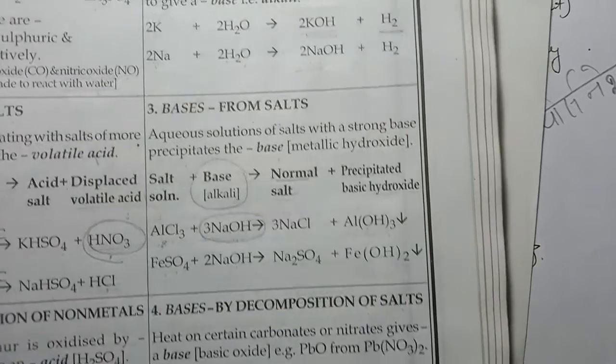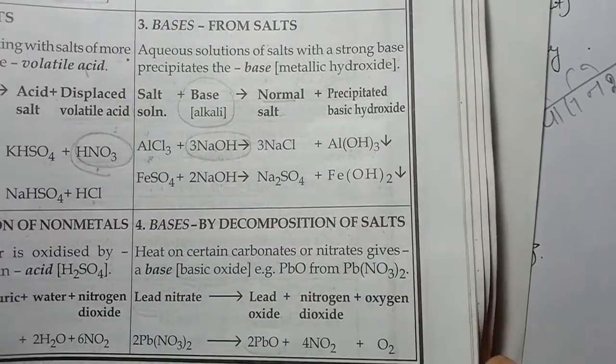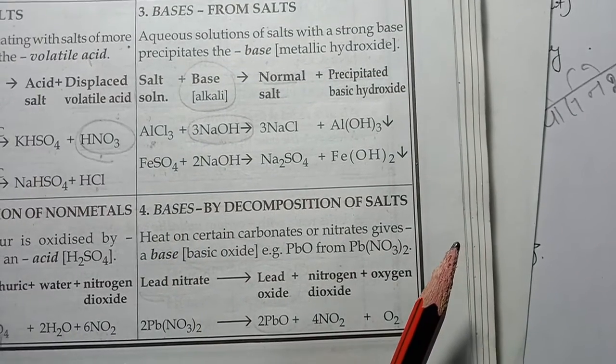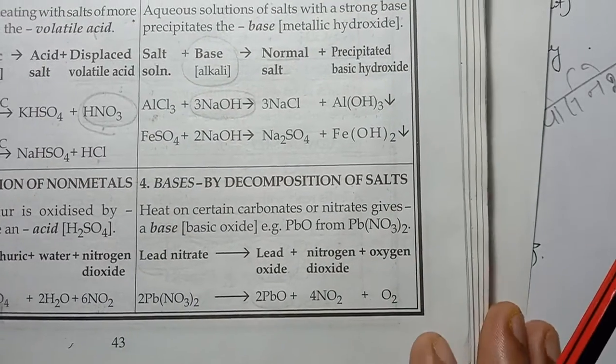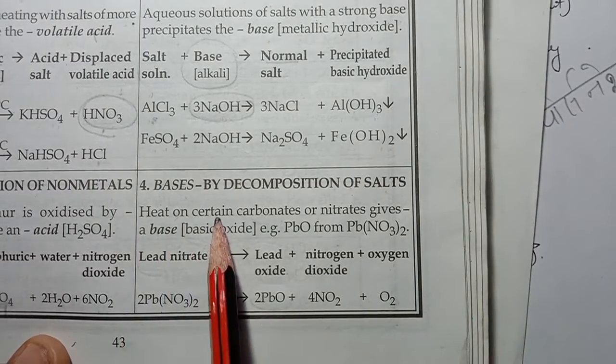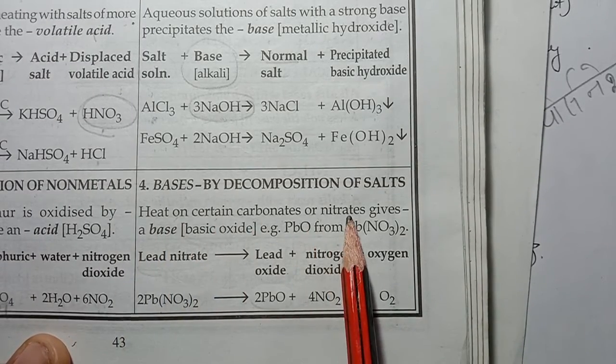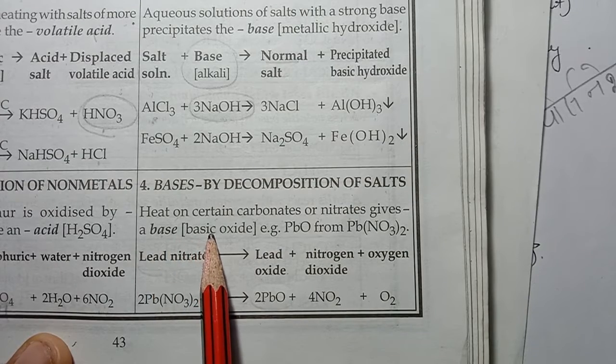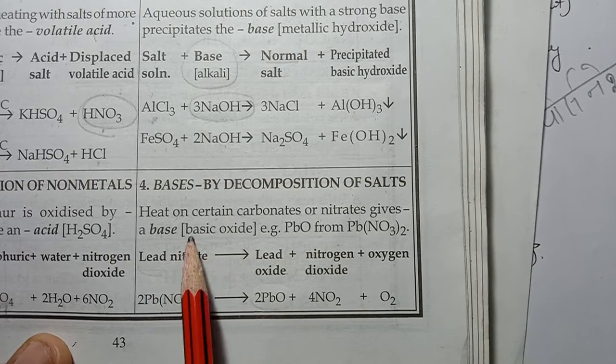The last preparation of bases, bases by decomposition of salts. Heat on certain carbonates or nitrates gives a base. So it is a decomposition reaction for the preparation of bases.